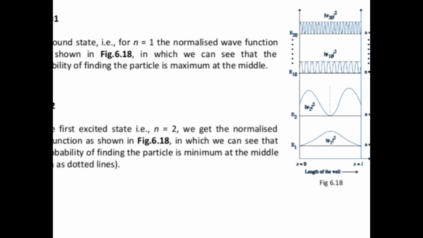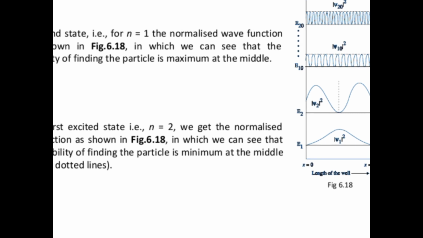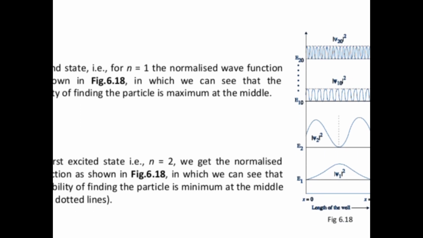See this figure. From the bottom, there are many energy levels. Here we started from n and ended at 20. n equal to 1 is the lower value and n equal to 20 we can consider as a larger value. We are concentrating only on the wave function, that is psi n square.